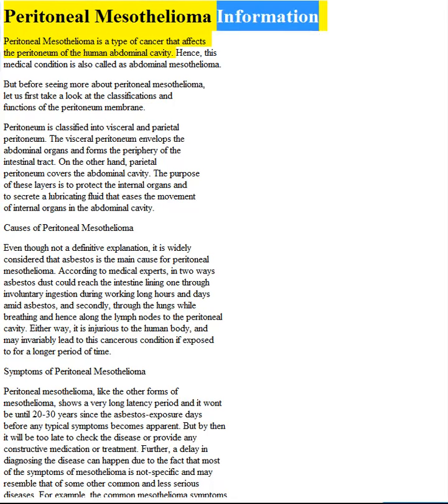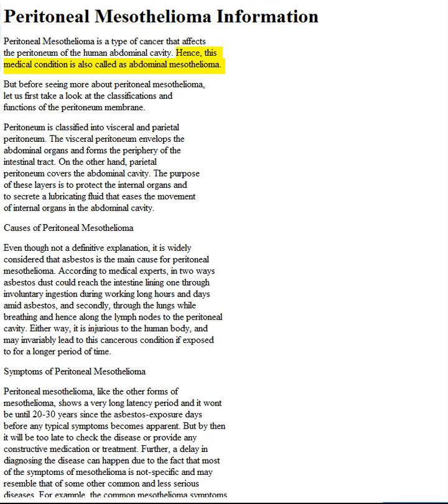Peritoneal mesothelioma information. Peritoneal mesothelioma is a type of cancer that affects the peritoneum of the human abdominal cavity. Hence, this medical condition is also called abdominal mesothelioma. But before seeing more about peritoneal mesothelioma, let us first take a look at the classifications and functions of the